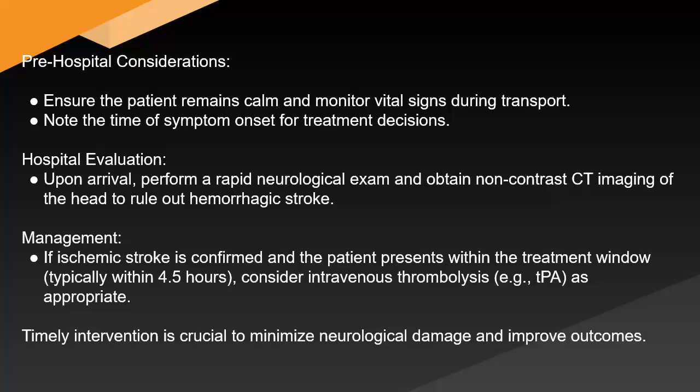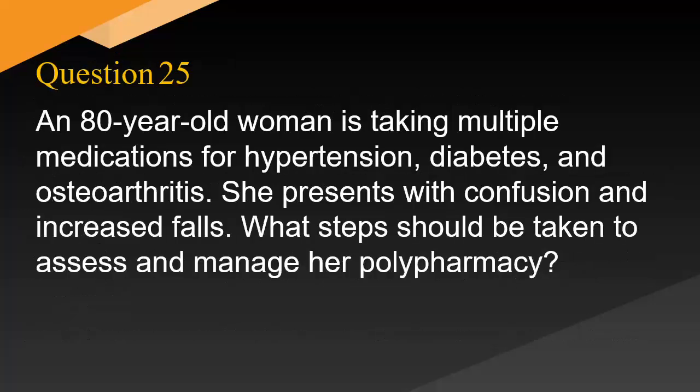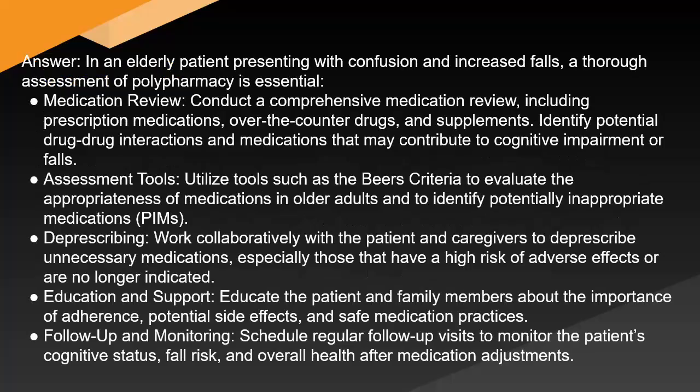Question 8. Pulmonary medicine, asthma management. An 80-year-old woman is taking multiple medications for hypertension, diabetes, and osteoarthritis. She presents with confusion and increased falls. What steps should be taken to assess and manage her polypharmacy? Answer: in an elderly patient presenting with confusion and increased falls, a thorough assessment of polypharmacy is essential. Medication review: conduct a comprehensive medication review including prescription medications, over-the-counter drugs, and supplements. Identify potential drug-drug interactions and medications that may contribute to cognitive impairment or falls.